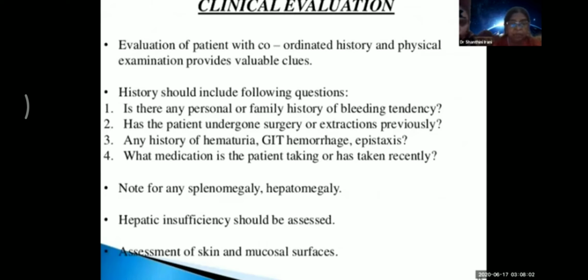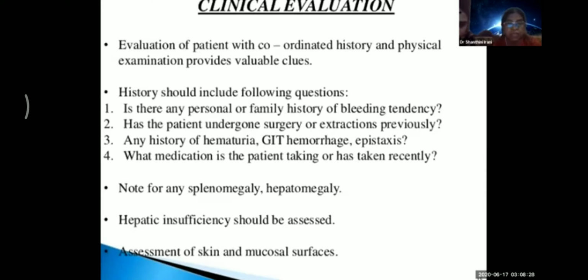Is there any personal or family history of bleeding tendency? This is a must in every patient in the surgery OPD and also any patient who comes with hemorrhage. Has the patient undergone surgery, tooth extractions, tonsillectomy, any surgery previously? Any history of hematuria? Hematuria means blood in the urine. Gastrointestinal hemorrhage. Epistaxis, which is bleeding from the nose.